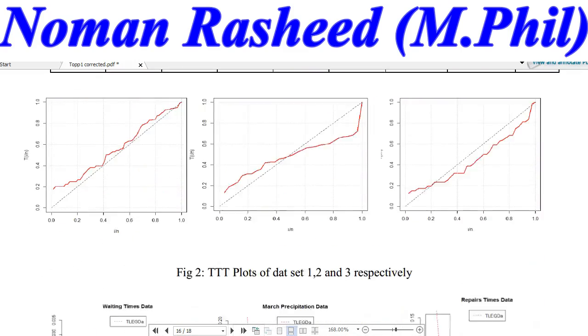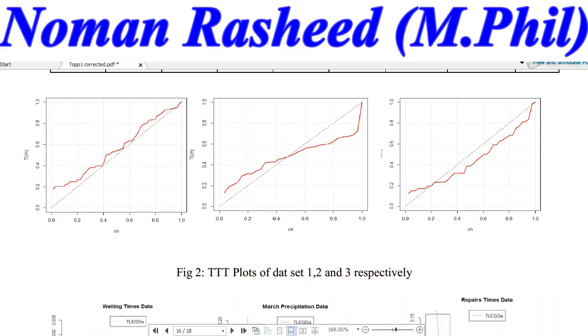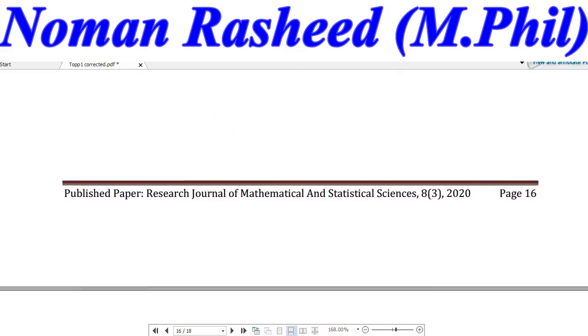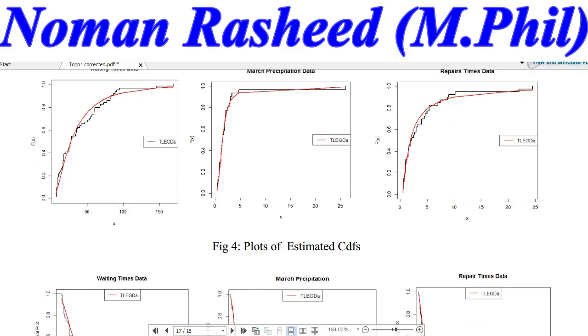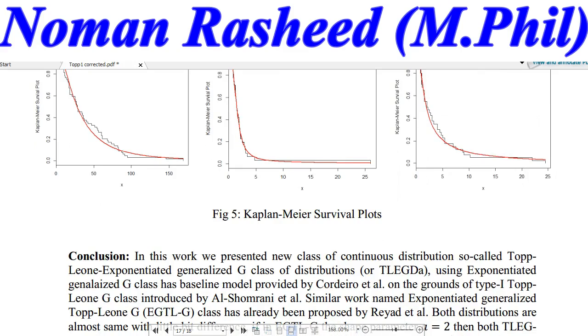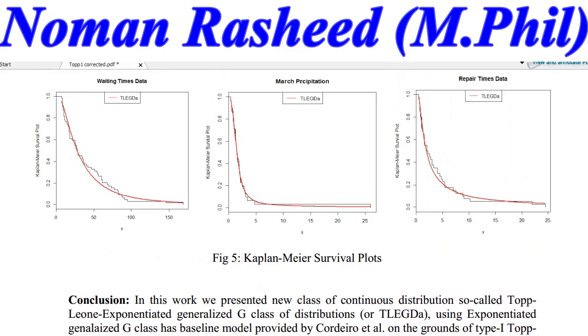The plots of the distribution you can see: the QQ plot, the plots of the PDF of the fitted densities, and in the same way the CDF, which is closer to the black lines, so expected and observed are the same. So you can see that this model is better fitted. The Kaplan-Meier survival function plots you can see on your screen.